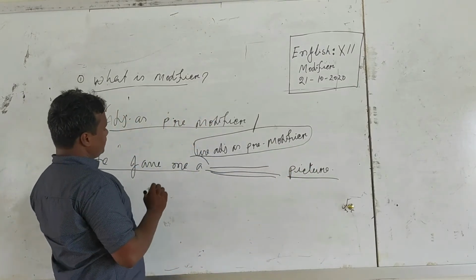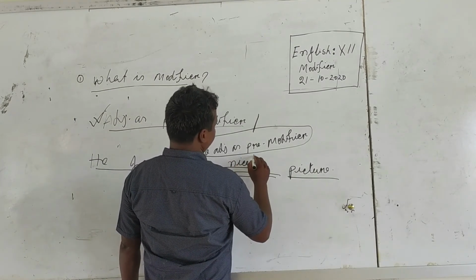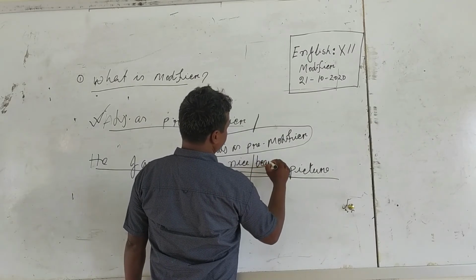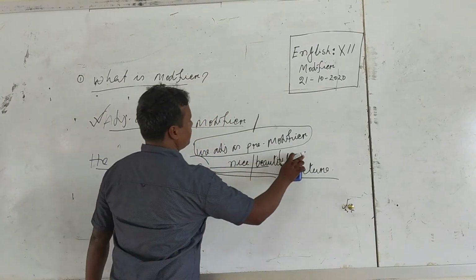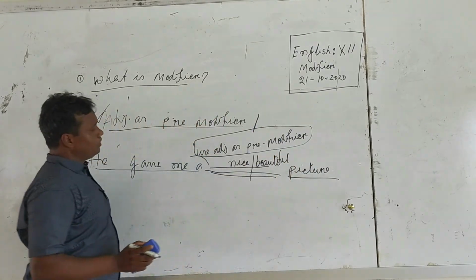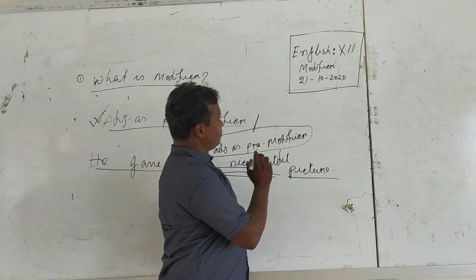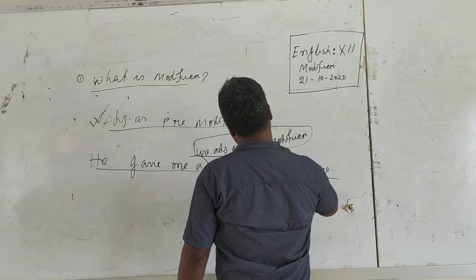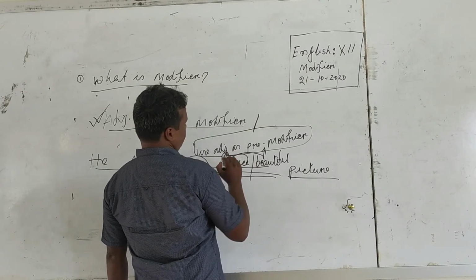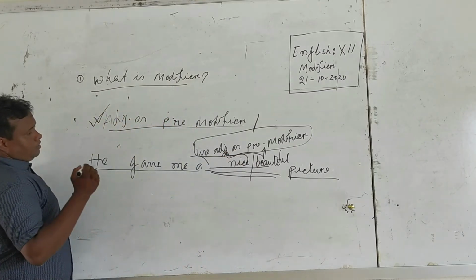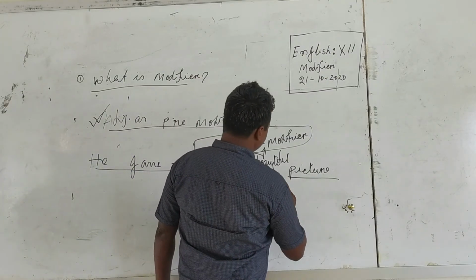If I say he gave me a nice picture, beautiful picture, then the meaning is he gave me a nice or beautiful picture. Here nice is an adjective, beautiful is also an adjective. Adding beautiful or nice, it modifies picture.